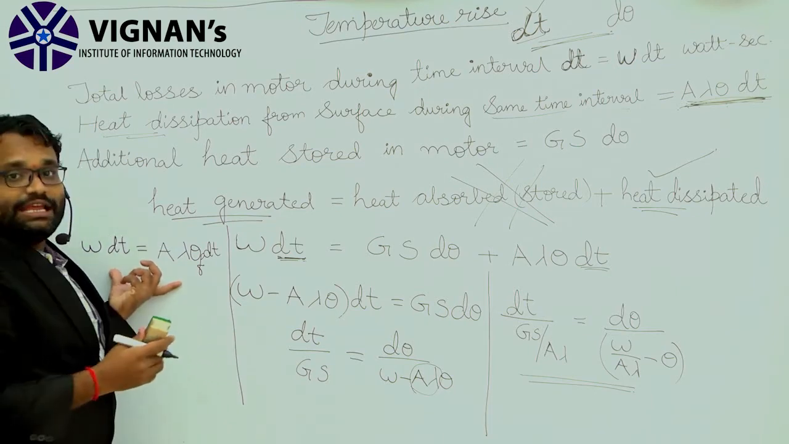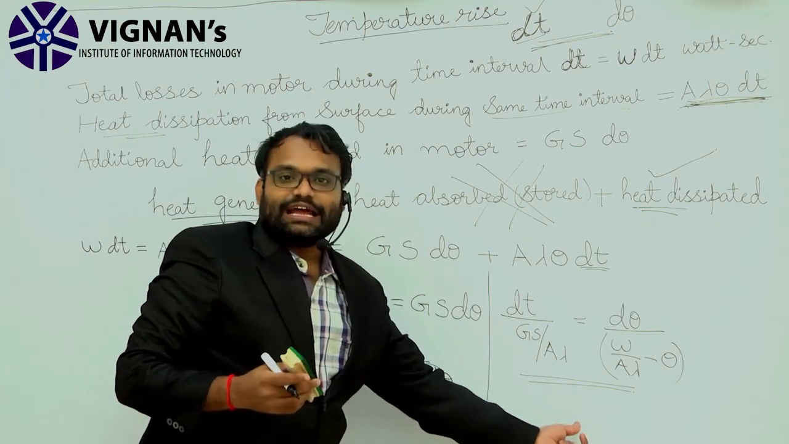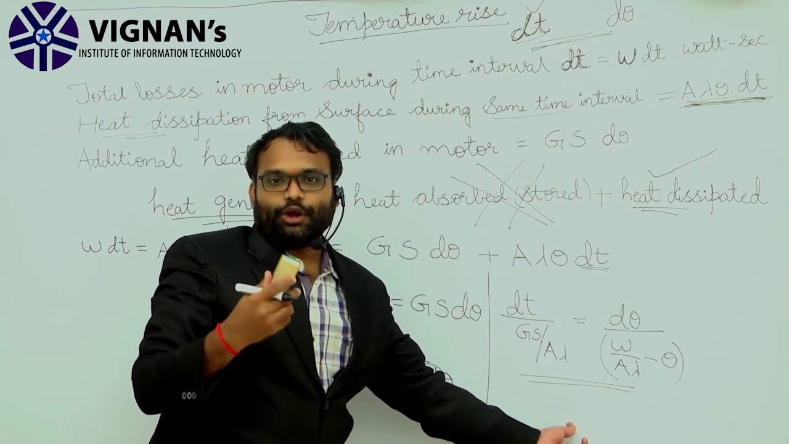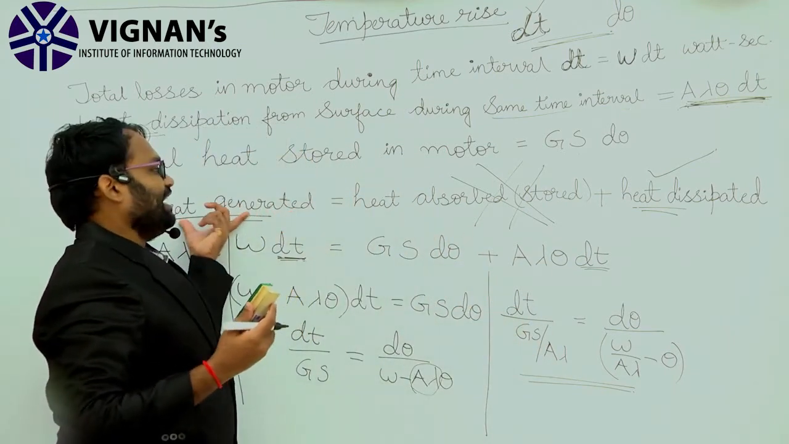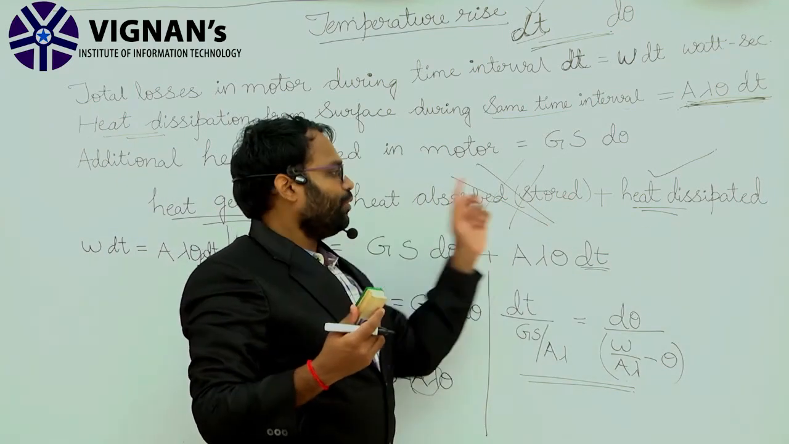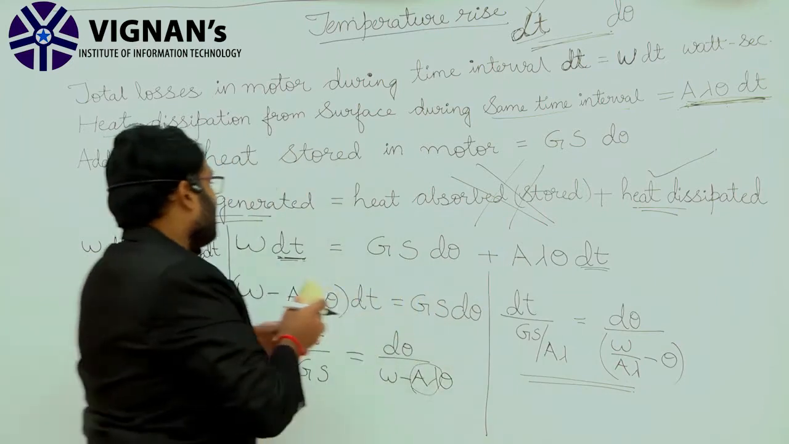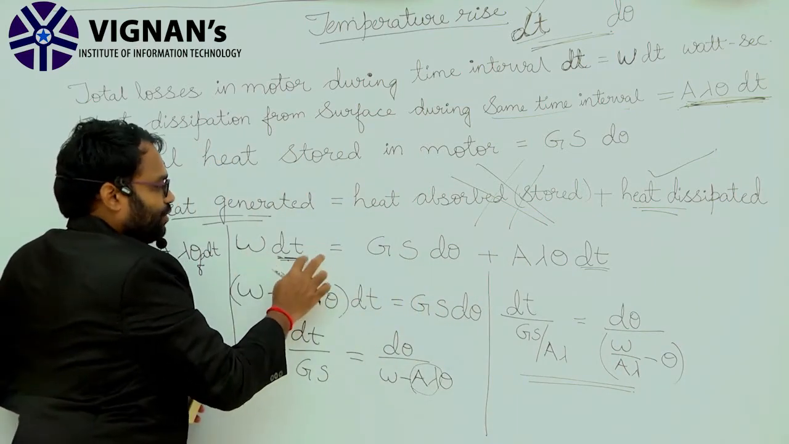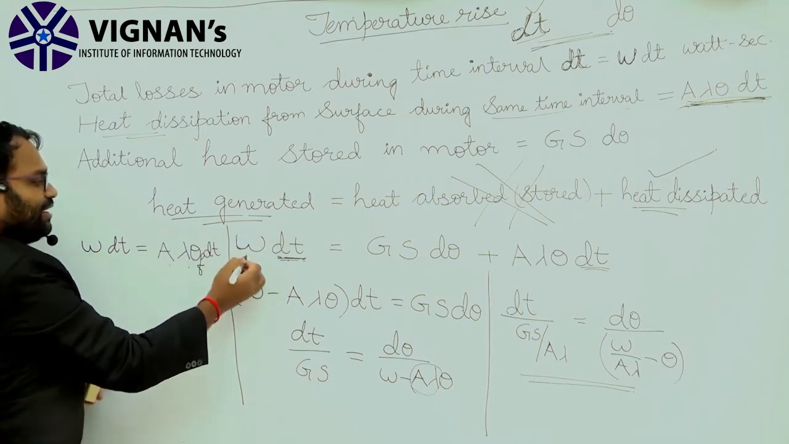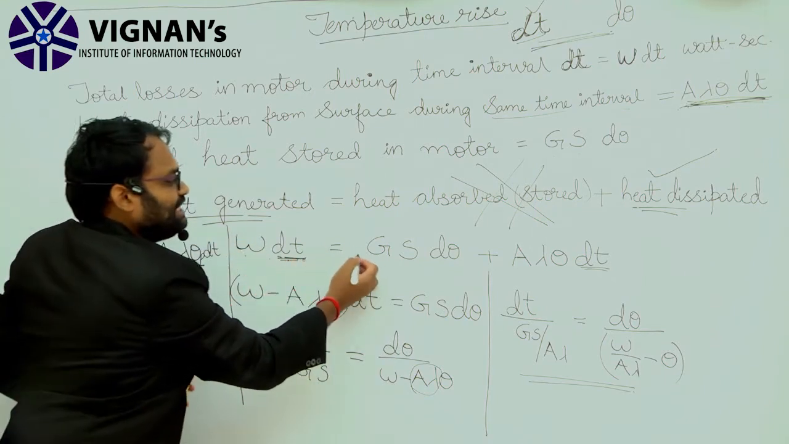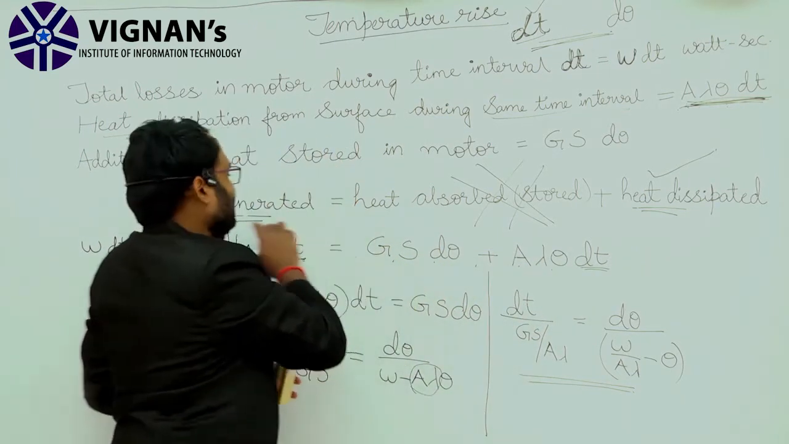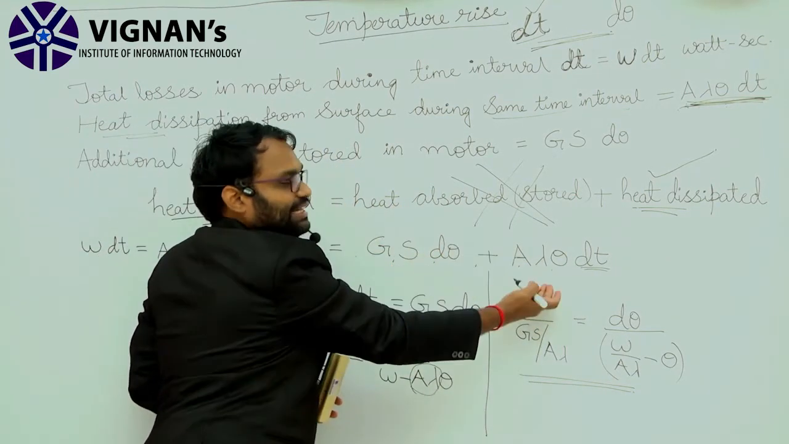Again I am repeating: as we have seen, when the temperature has reached its maximum value, at that point the heat generated is equivalent to the heat dissipated. So W dt is equivalent to A lambda theta dt. The same expression again: W dt is equal to Gs d theta plus A lambda theta dt, when heat generated is equal to heat absorbed plus heat dissipated.